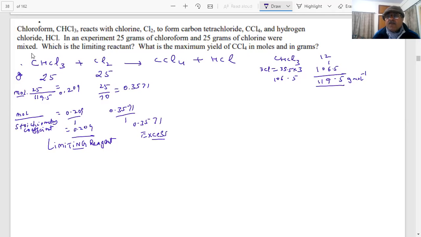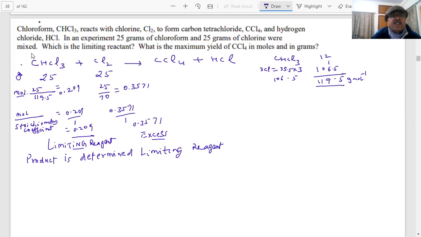Clear? Okay. Then product will be decided by what? Product is determined by the limiting reagent. Very good. Then tell me how much of that will be there? Product is determined by limiting reagent, student.